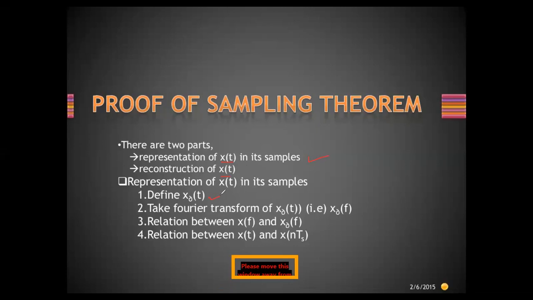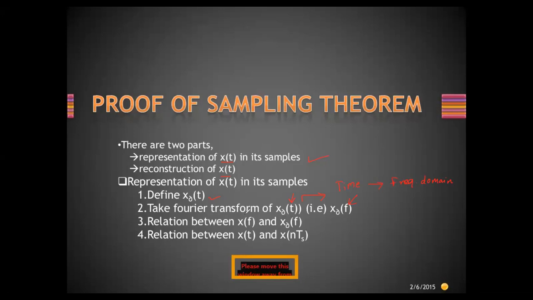First, we need to define x0 of t. Then we need to take the Fourier transform. Why do we take the Fourier transform? Can anybody tell? There are two domains for analyzing the signal, from time domain to frequency domain. Getting this point? From time domain to frequency domain. When we take the Fourier transform of x0 of t, it will be converted. Here it is visible, this is the t and this is f, right?